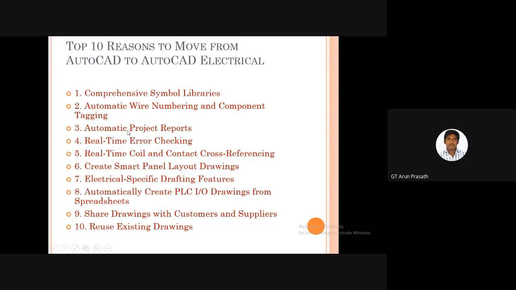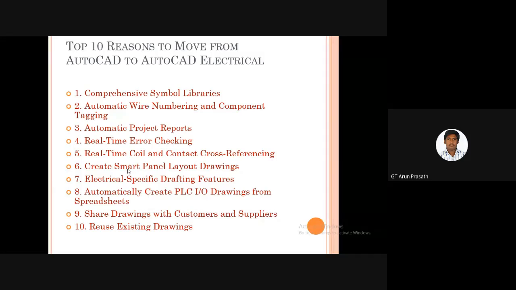Then we move to automatic project reports, real-time error checking, real-time coil and contact cross-referencing, smart panel layout drawings, and electrical-specific drafting features. These features automatically create the PLC I/O drawing from spreadsheets.